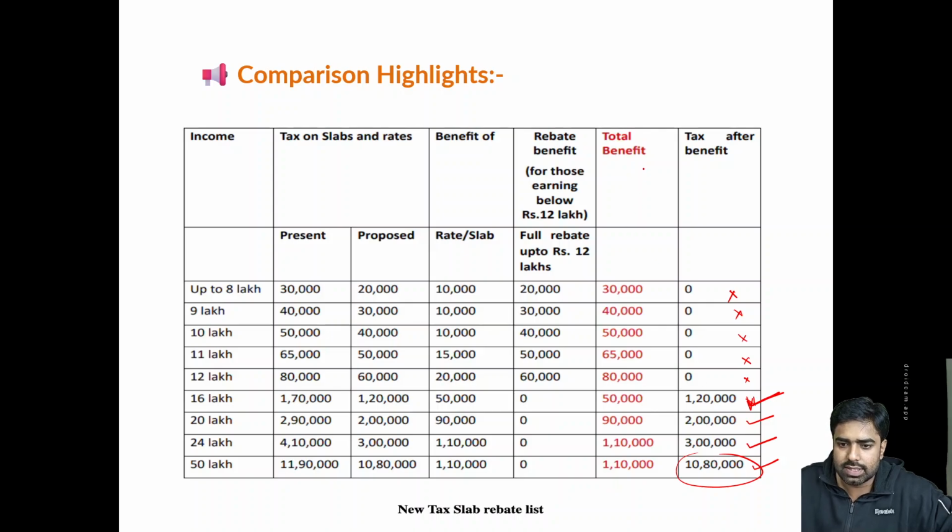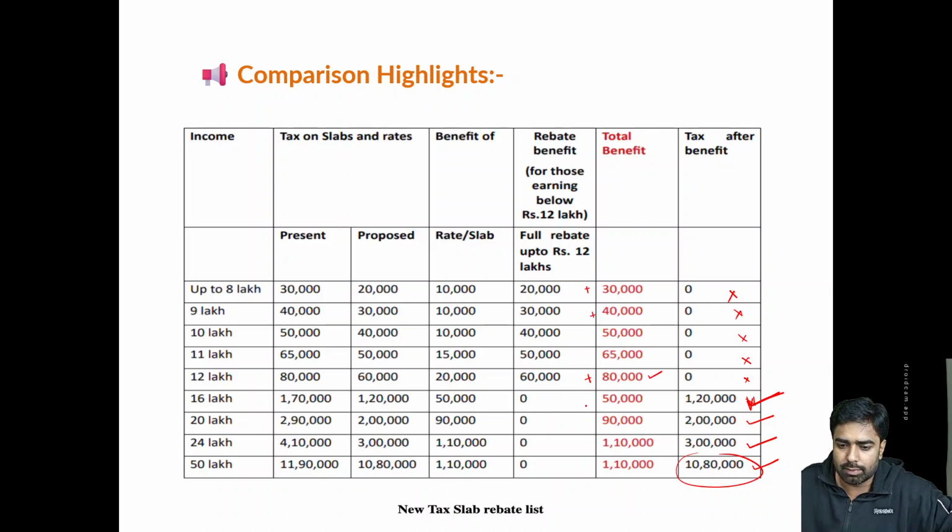What are the savings coming for each class of person having incomes like this, up to 8, up to 9? Each class is benefited by this amount. A person having income up to 8 lakh rupees, by today's changes, is saving 30,000 rupees. A person having income up to 9 lakh rupees, saving 40,000 rupees. A person having income up to 12 lakh rupees is saving 80,000 rupees.